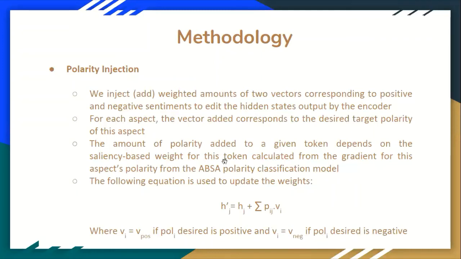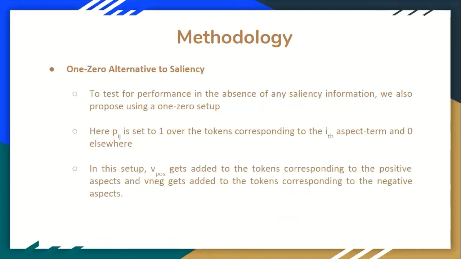So this is how the polarity injection is done, and the Pij here is the saliency weights, and this is calculated from the gradient for the aspect polarity from the polarity classification model that we trained to prepare the data. We also have a 1-0 alternative to saliencies to test the performance of the system in absence of saliency information.